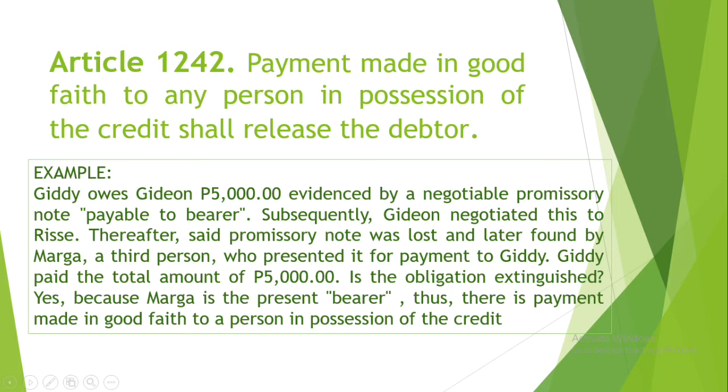For example, Giri owes Gideon 5,000 pesos, evidenced by a negotiable promissory note payable to bearer. Subsequently, Gideon negotiated this to Risi. Thereafter, said promissory note was lost and later found by Marga, a third person, who presented it for payment to Giri. Giri paid the total amount of 5,000 pesos. Is the obligation extinguished? Yes, because Marga is the present bearer. Thus, there is payment made in good faith to a person in possession of the credit.